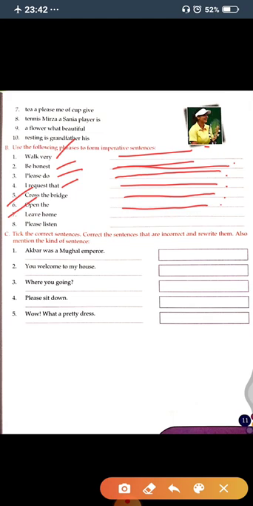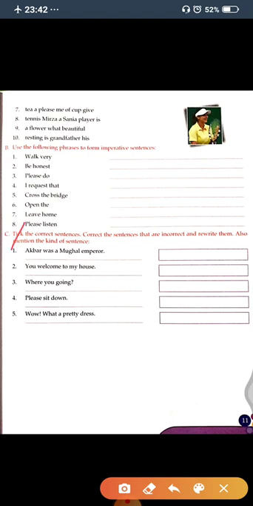Now the seventh one. Seventh one is "leave home". So you can write here do not leave home. Now the last one. The last one is "please listen". So what can you write here? You can write here please listen carefully. Okay.